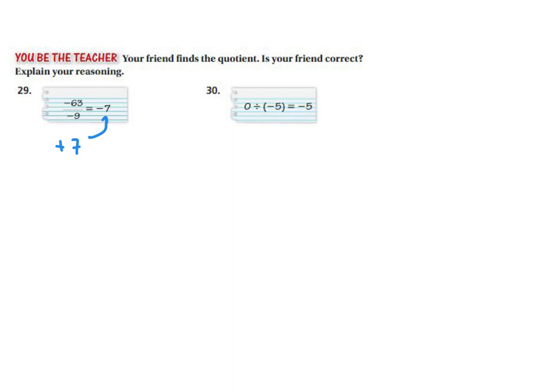Negative divided by a negative is a positive. For number 30, we have 0 divided by -5 equals -5. This would be incorrect. 0 is not a positive or a negative. However, anytime you have 0 and you divide it, your answer is always going to be 0.